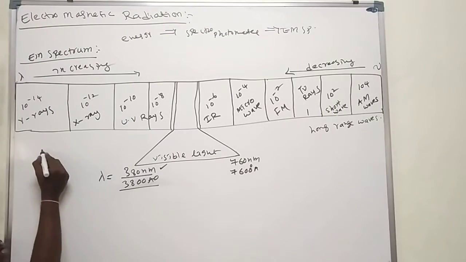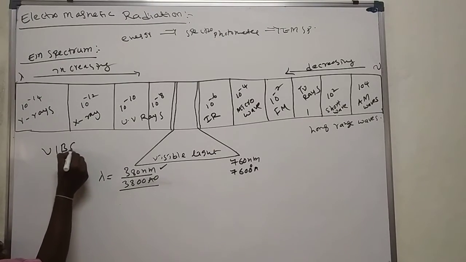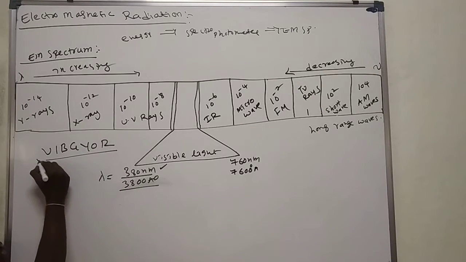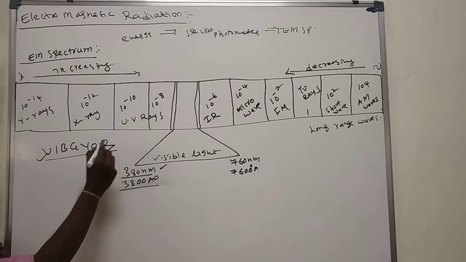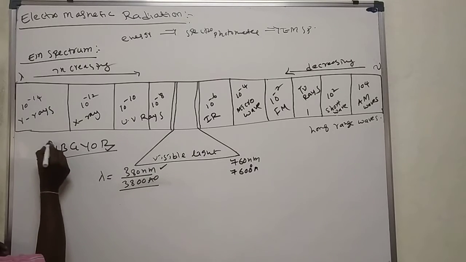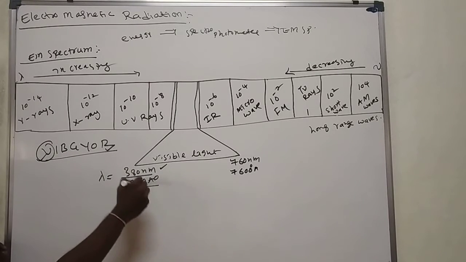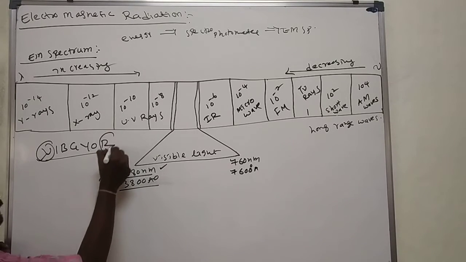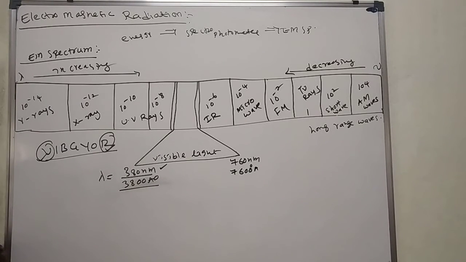Visible light means we have these 7 colors, from violet to red. The violet wavelength is 380 nanometers or 3800 angstroms. The red wavelength is 760 nanometers or 7600 angstroms.